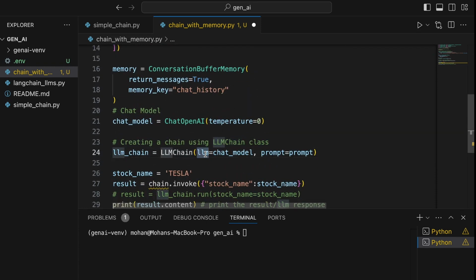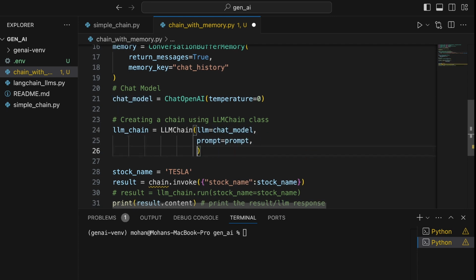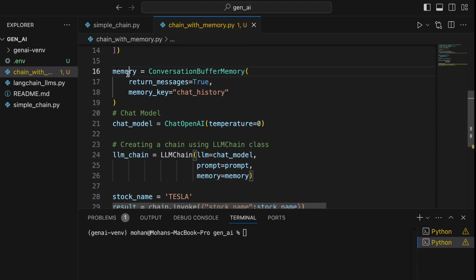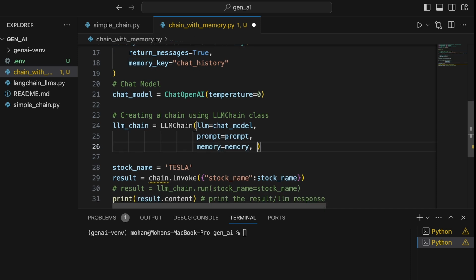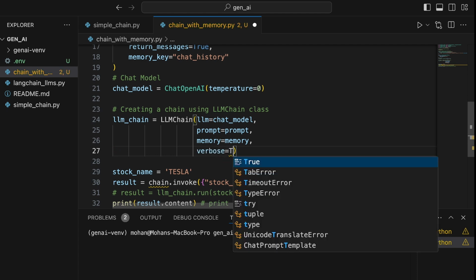So I'm providing these different parameters like llm, which is the chat model object that we already have created, and prompt, which is prompt. Additionally, we're also defining another component called memory. Memory is going to be the memory object that we have created in one of our previous steps. Let's also give verbose equal to true. Sorry about the typo. So verbose is equal to true.